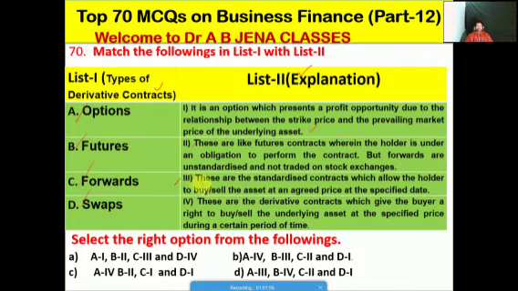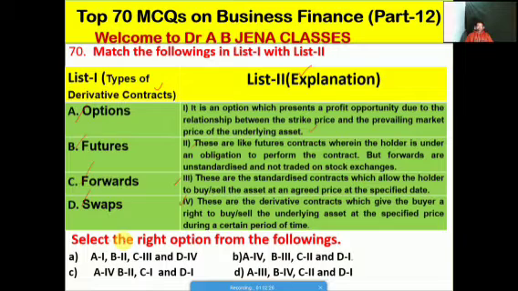Third one is so these are the standardized contracts which allow the holder to buy or sell the asset at an agreed price at a specified date. Fourth one explanation is these are the derivatives contracts which give the buyer a right to buy or sell the underlying assets at a specified price during the certain period of time.